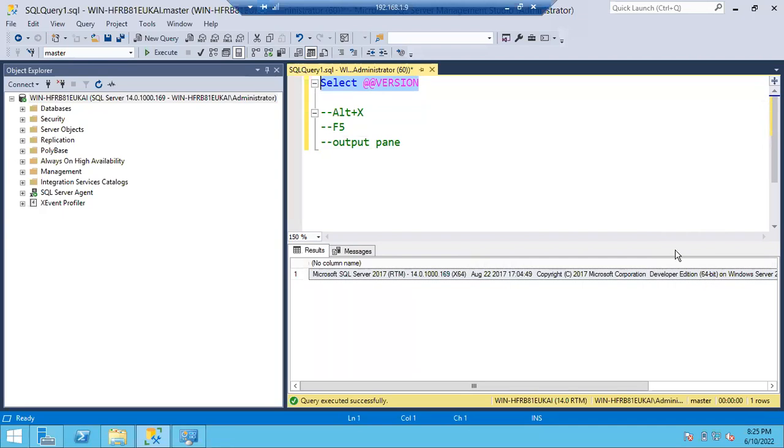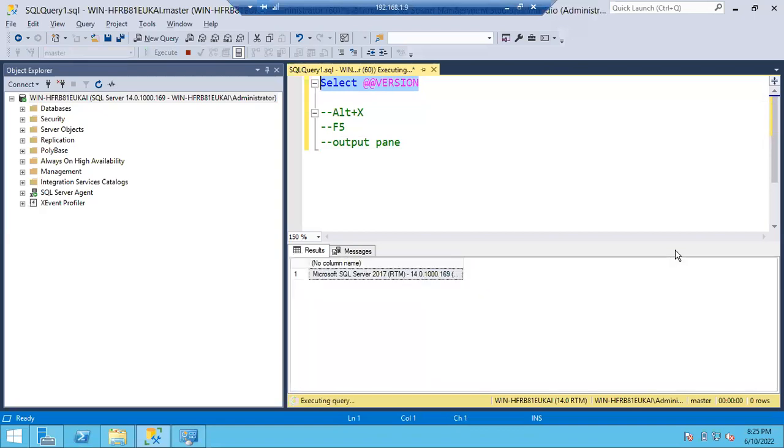This is how we'll execute the queries. You can use Alt+X. Now I am using Alt+X. Again I can execute. Now it was executed. Now I'll use F5. Again I can execute. It was executed. So there are multiple ways you can execute. One is the execute button, second is Alt+X, third is the F5 button, guys. If you want to execute the query, this is how we'll execute the query.